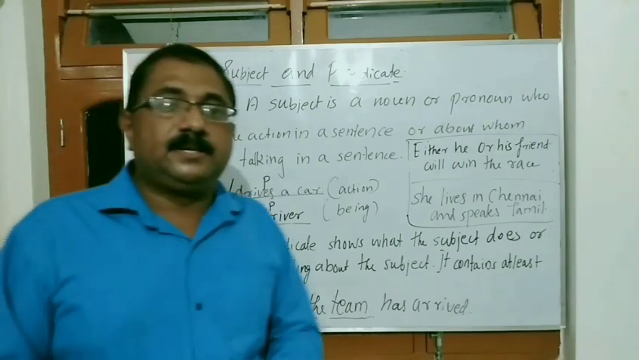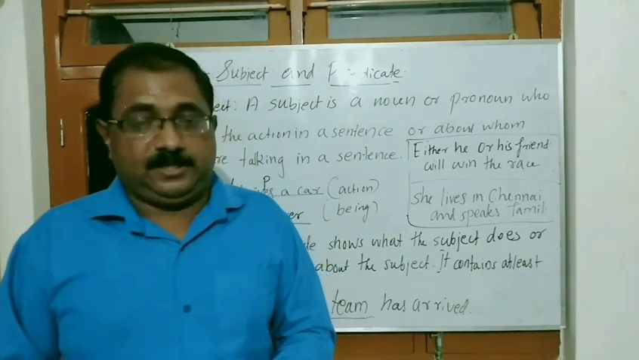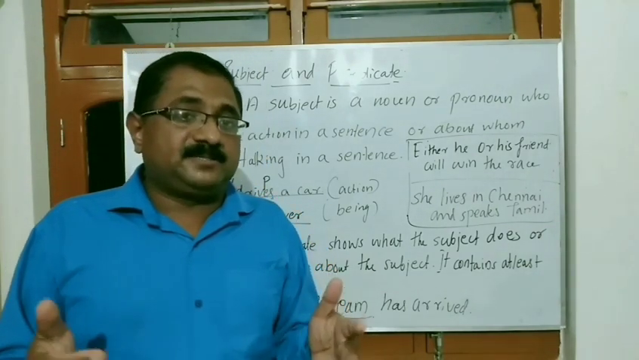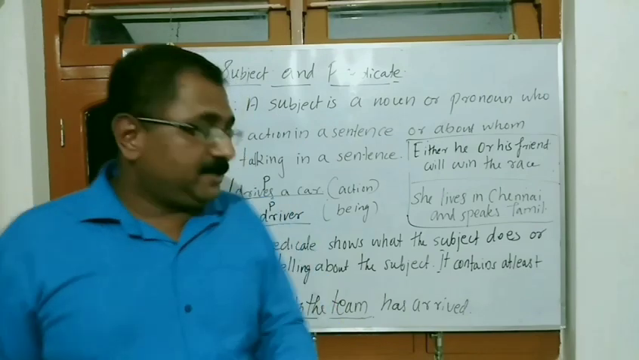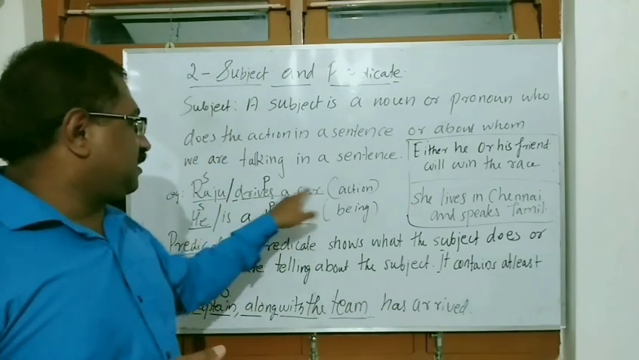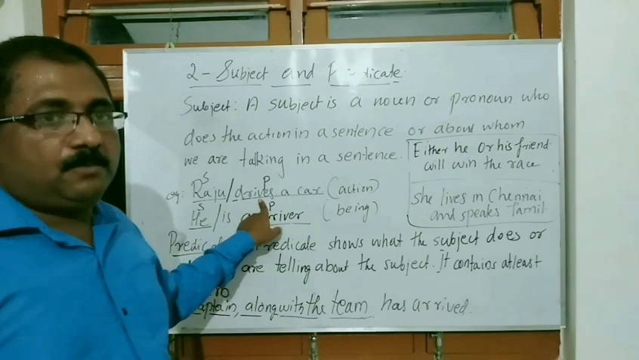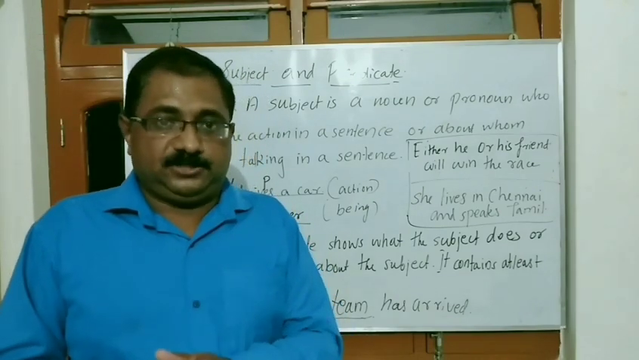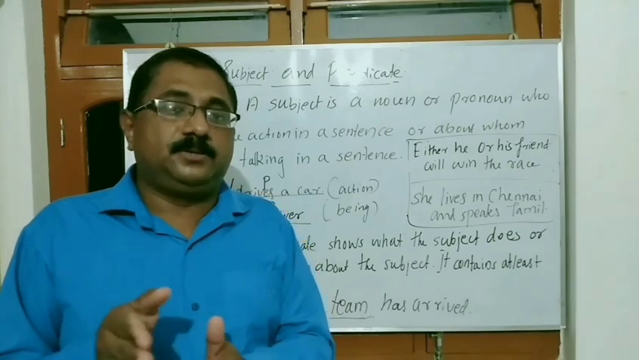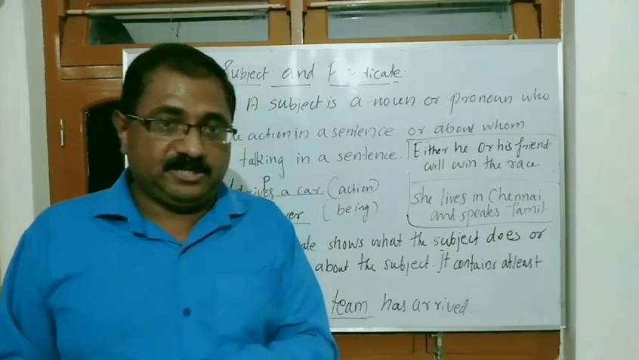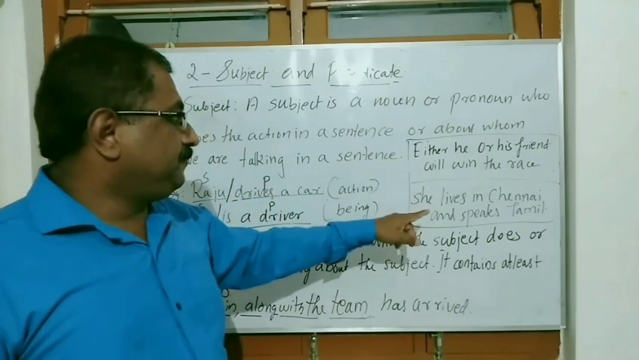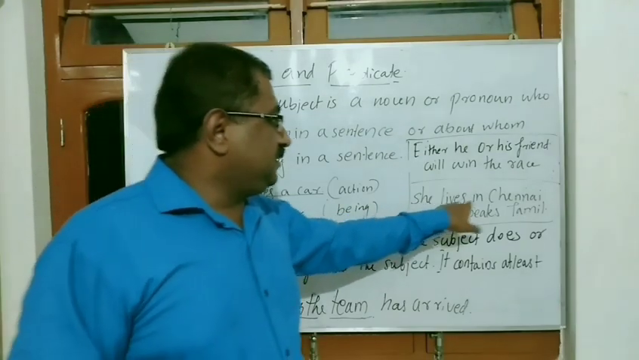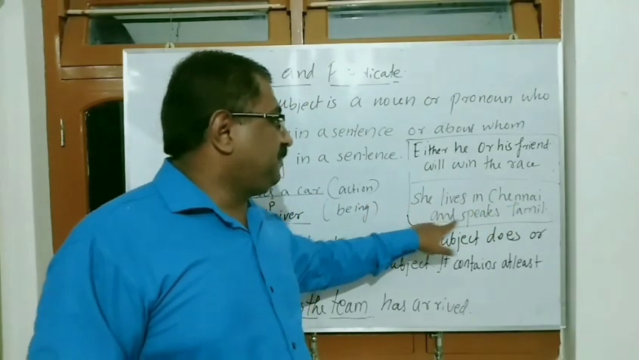The next one: compound subject and compound predicate are also there. Normally we have one subject and one verb, like "Raju drives a car": one subject, one verb. But in some sentences we find many verbs used for one subject, like this sentence: she lives in Chennai and speaks Tamil.